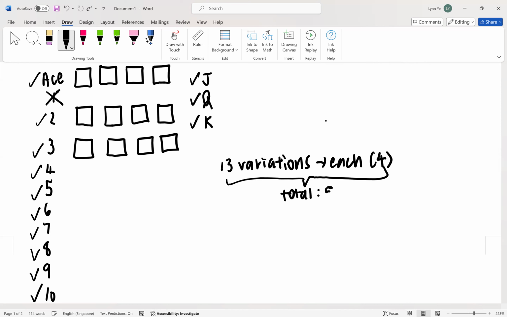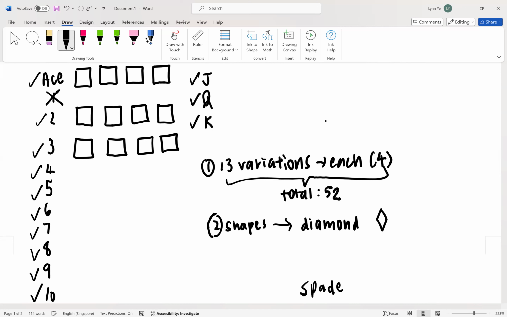And that's how we get a total of 52. Do you understand now? So the next thing you need to learn is the shapes. Okay, so now this one is number 1 you'll learn, right? So what are the shapes? Okay, so we have diamond. After diamond, we have what? Spade is the last. Spade is the biggest. So we have spade. How does spade look like? It's an upside down heart.